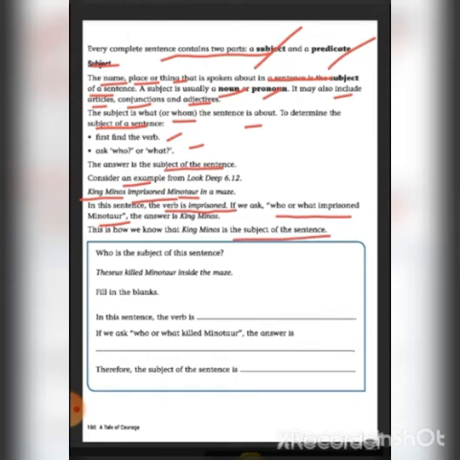Who is the subject of the sentence? Theseus killed Minotaur inside the maze. So fill in the blanks. In this sentence the verb is, what is the verb here? Yes, the verb is killed. So here you should write killed. If we ask who or what killed Minotaur, the answer is Theseus. So here you should write Theseus. So therefore the subject of the sentence is Theseus. So Theseus is the subject of the sentence.